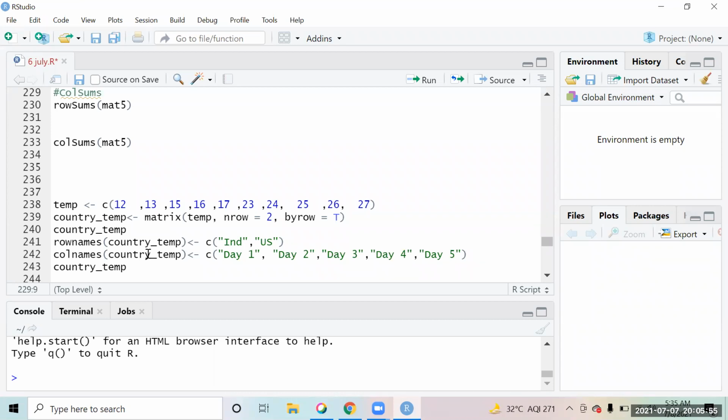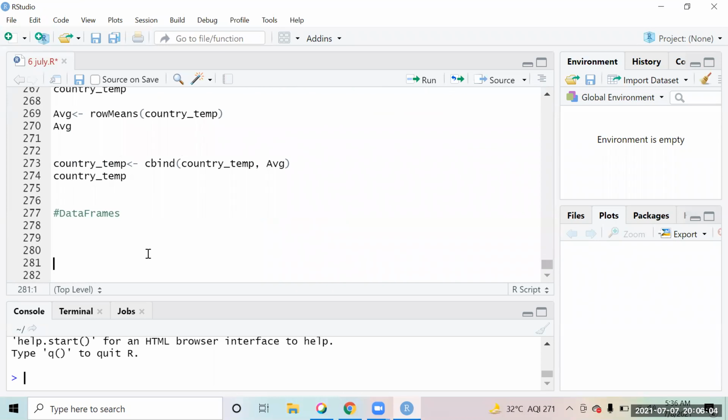Amit, can you please show us how to create a matrix using the runif function, the random numbers? So we have this function over there, matrix. For random numbers, you have the runif function, which generates uniform numbers. Suppose you want to generate 25 numbers, you can give any range, say 10 to 100.